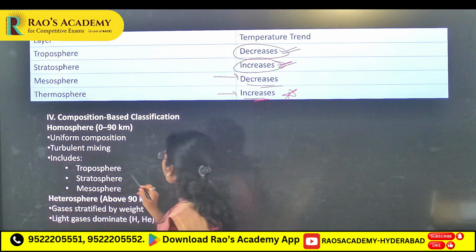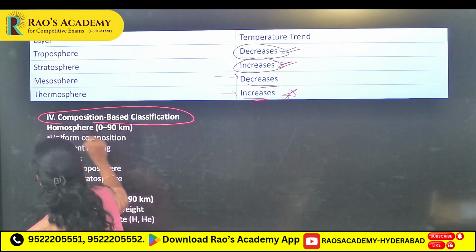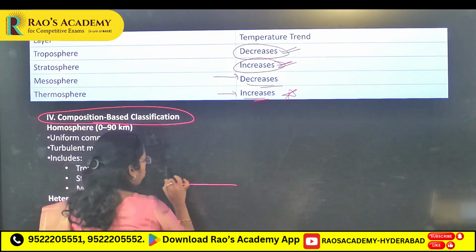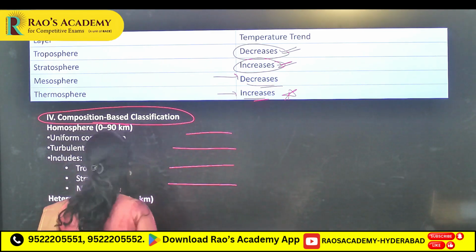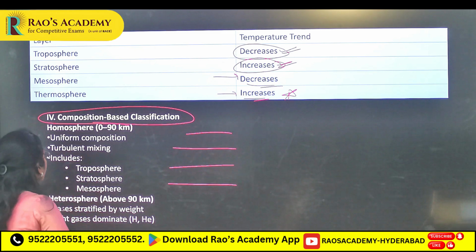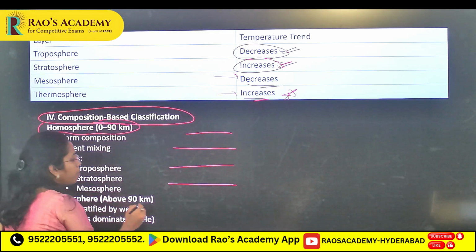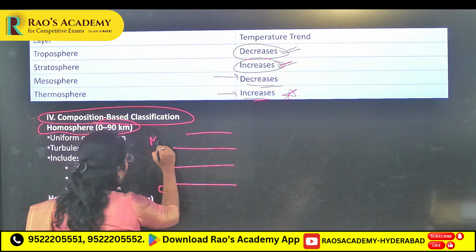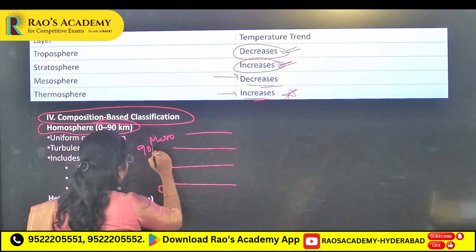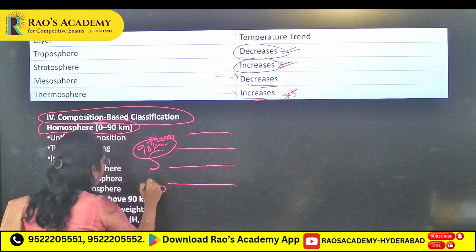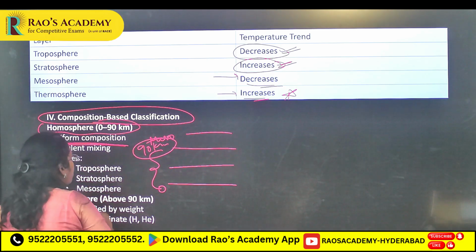Next, composition based classification. We have seen vertical: tropo, strato, meso, thermo. Next, composition based. Homosphere, from 0 to around 90 kilometers, up to around the mesosphere, you will see uniform composition.